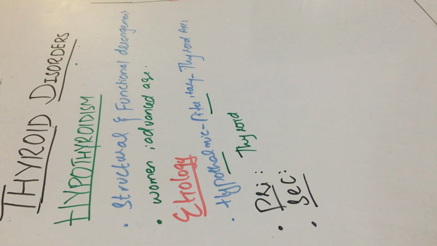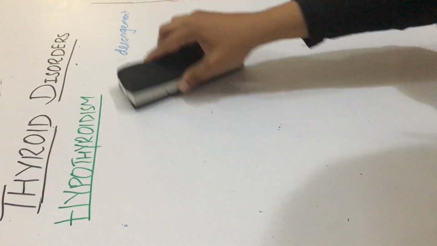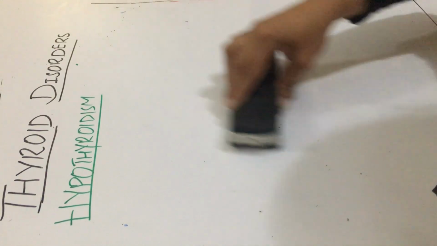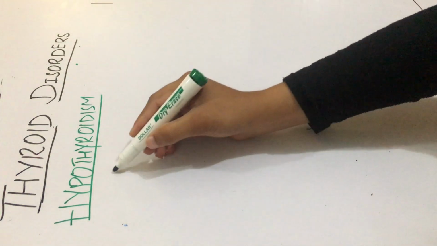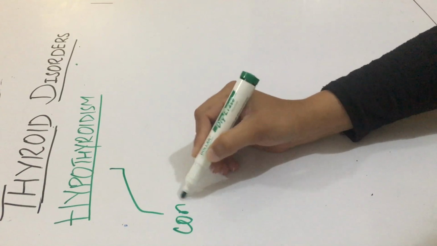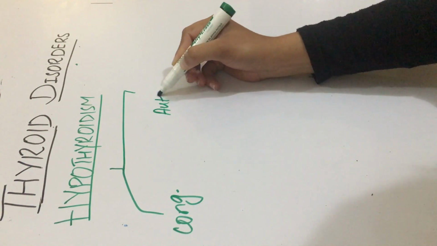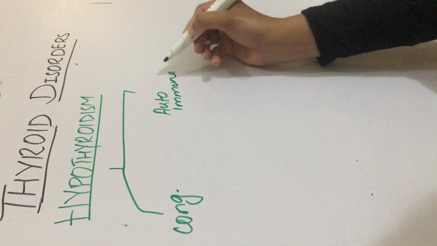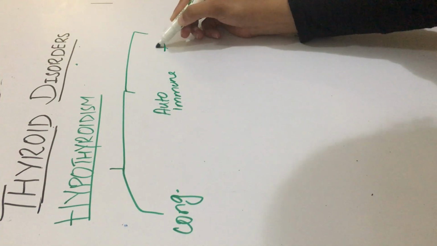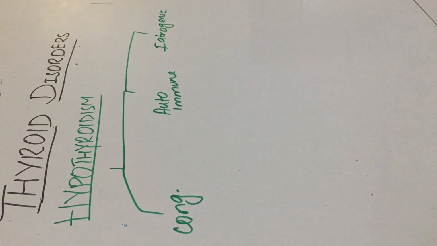Now we discuss mainly the types of hypothyroidism. There are mainly three types of hypothyroidism. What are those? The first is congenital hypothyroidism. The second cause could be autoimmune hypothyroidism, and the third cause is iatrogenic, therapy induced hypothyroidism.